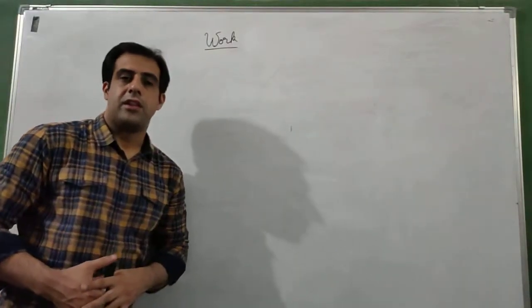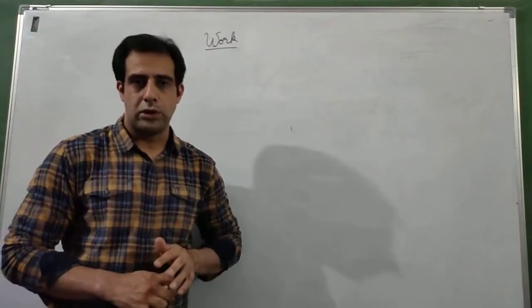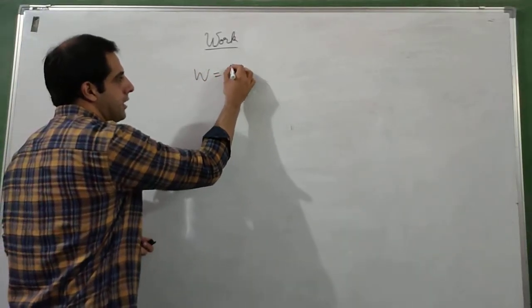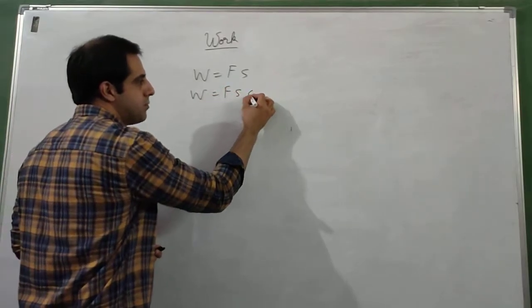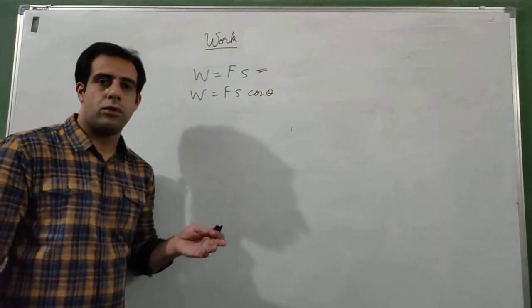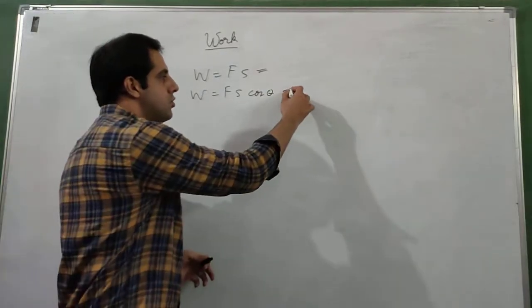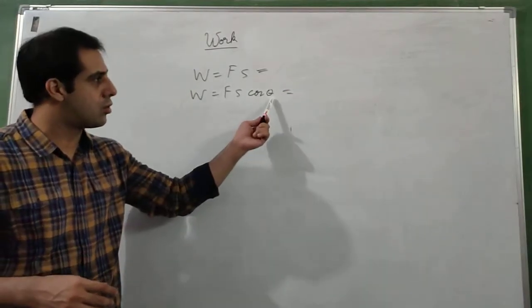Hello students, in the previous video we started a new chapter, work, energy and power, and we were discussing work. I gave you two formulas of work done: force into displacement, and force into displacement cos theta. The first formula is used when both force and displacement are in the same direction, and the second one is used when force and displacement are at an angle with each other, where the angle is equal to theta.